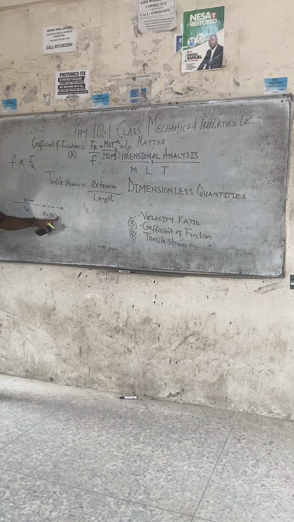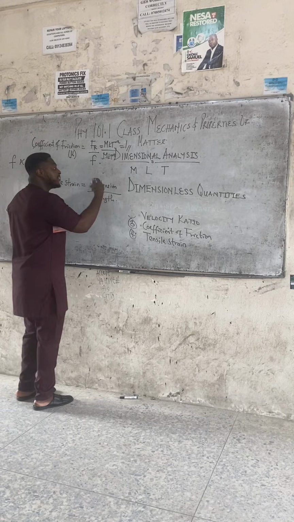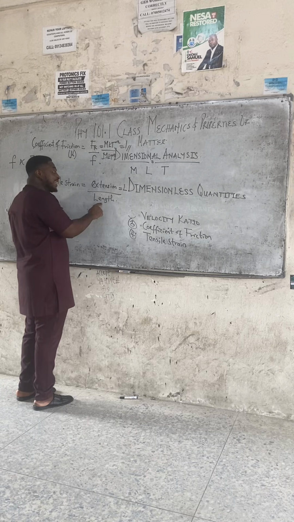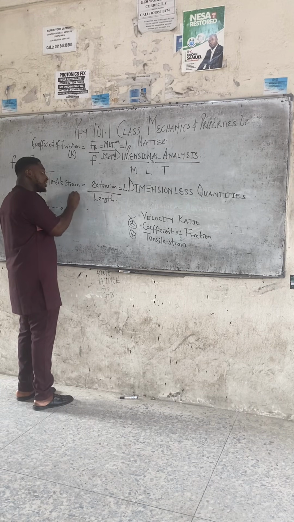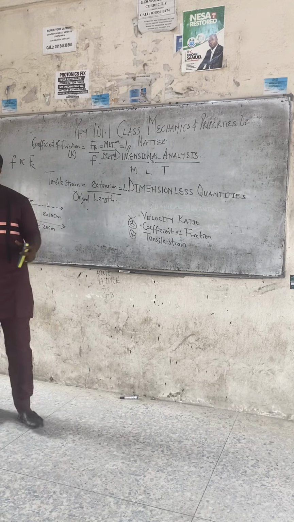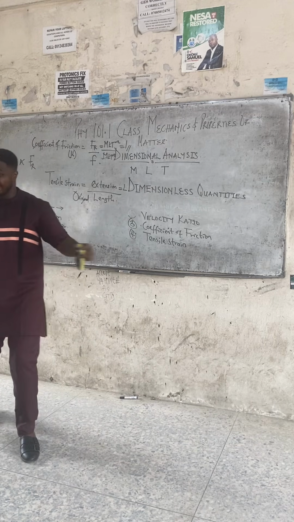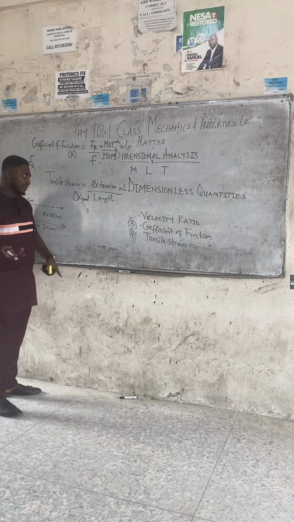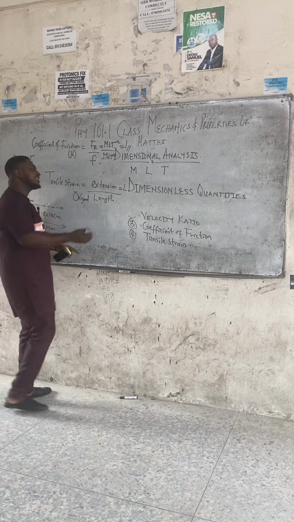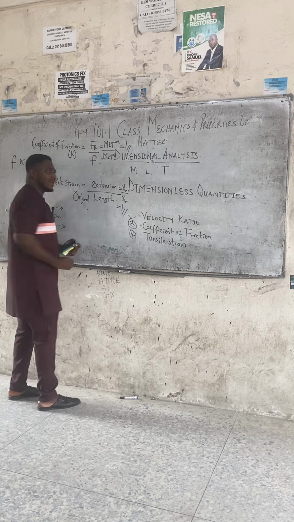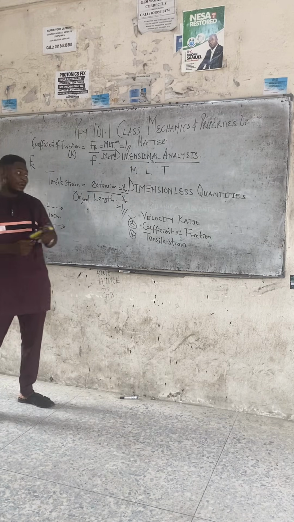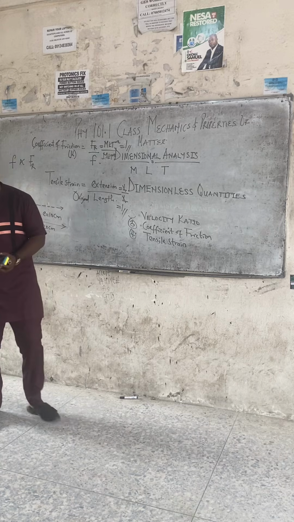So class, the dimension of extension is still L, and the original length of the material before you extended it is also L. Tensile strain is extension all over original length. Before a body is extended, it has the initial length, right? After extension, a new length is achieved, right? So whether it's the extension or original length, it's still L all over L. L cancels L, giving us 1. And we have proven all four dimensionless quantities, that the dimension is 1.